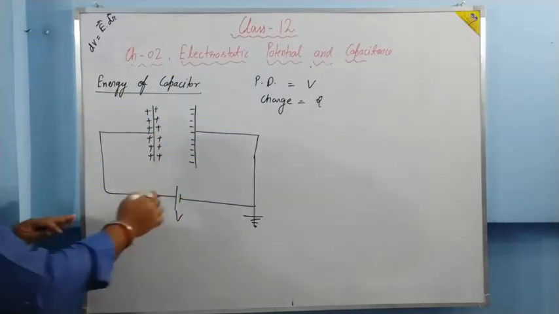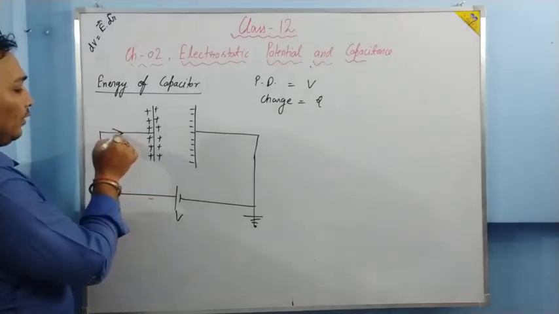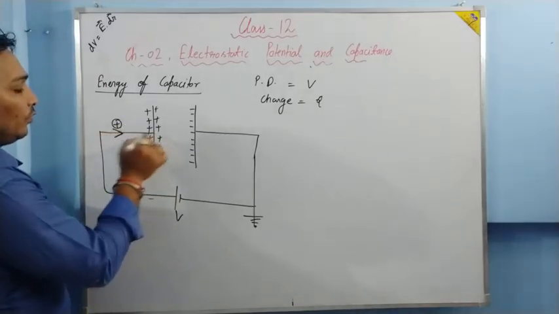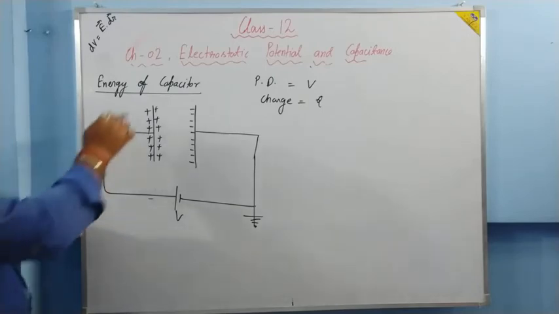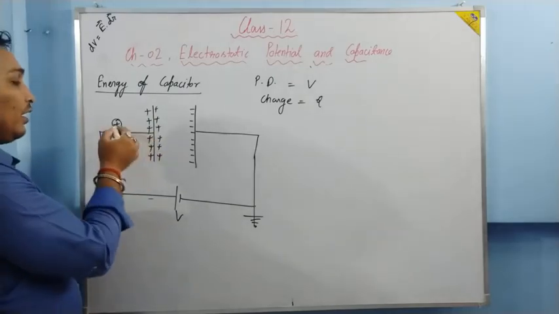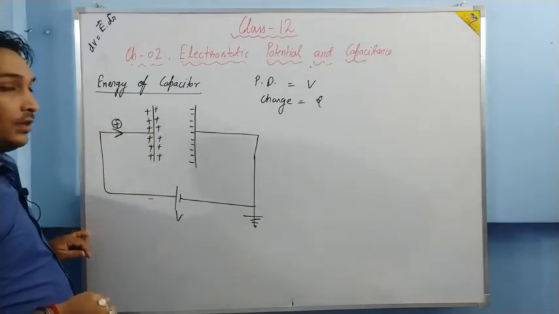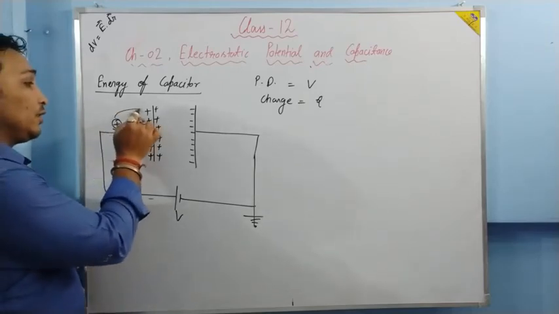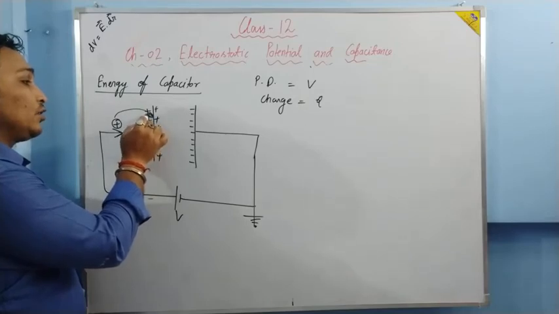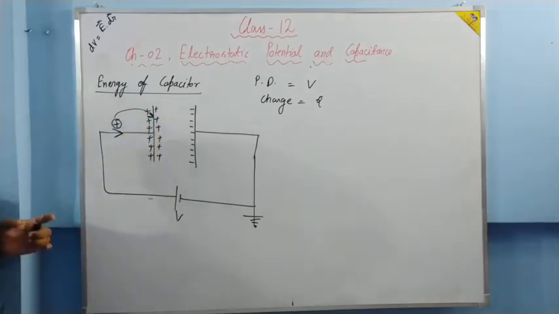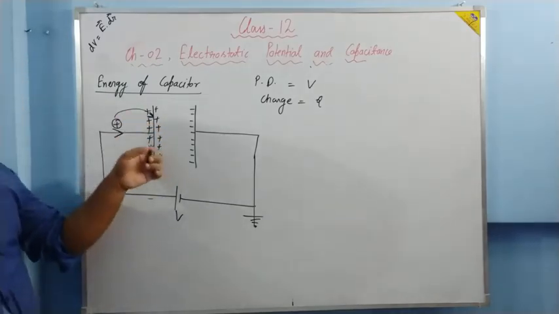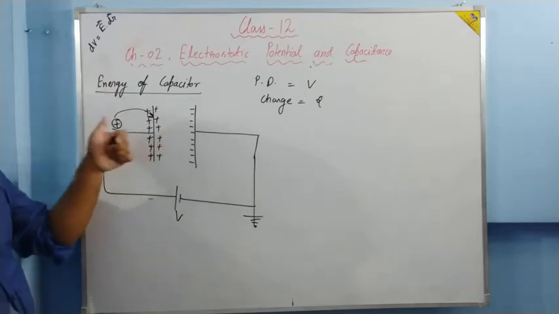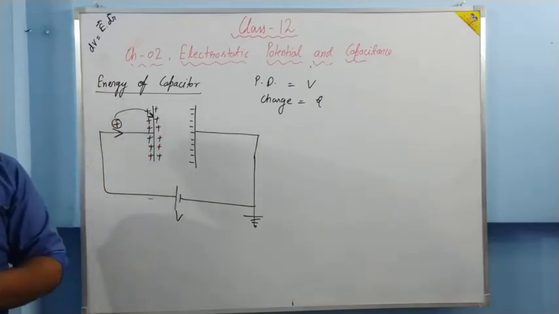Suppose one positive charge is moving from the battery. Then this positive charge will be repelled by the positive plate. Instead of repulsion, this positive charge goes and is stored in the plate. So for overcoming repulsion, this positive charge needs some amount of energy.